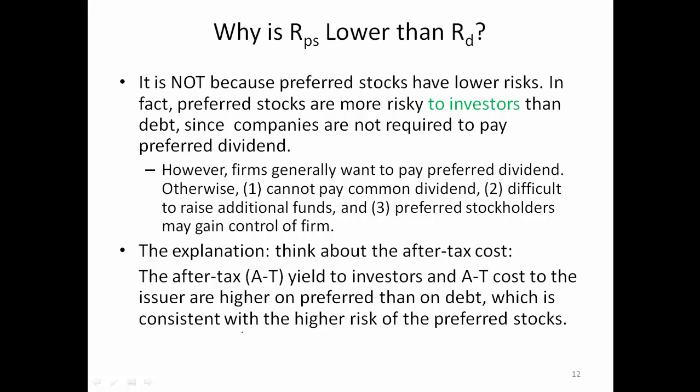However, of course, firms generally want to pay preferred dividends, otherwise they cannot pay common dividends, and it will be difficult to raise additional funds, and default on the preferred dividend payments may give preferred stockholders the right to gain control of the company, and that may be something that common stockholders want to avoid. Then if we follow the idea of high risk, high return, why is the cost of preferred stock lower than the cost of debt? We need to think about the after-tax cost.